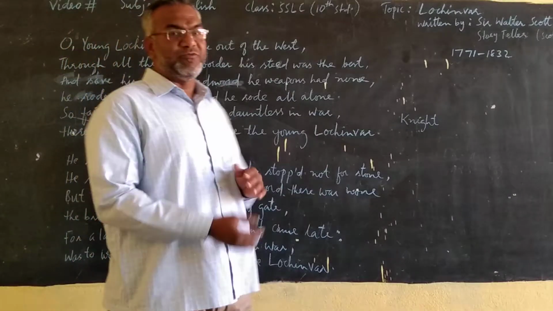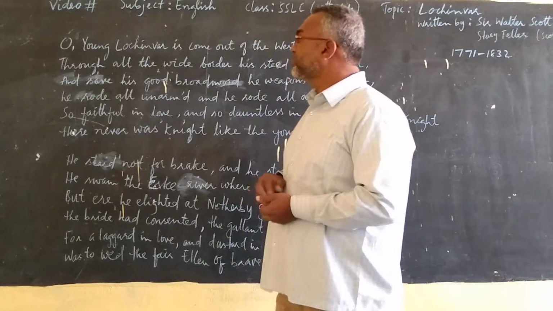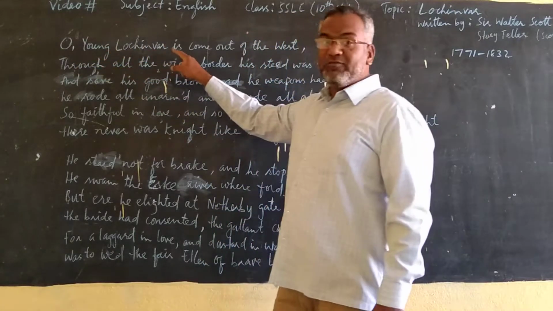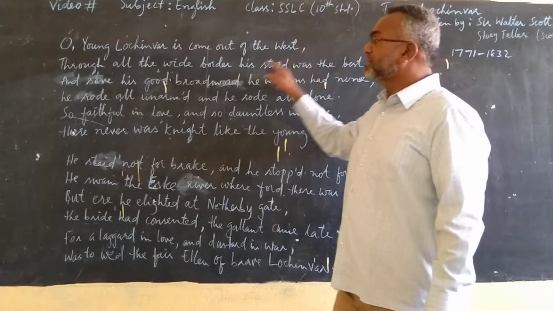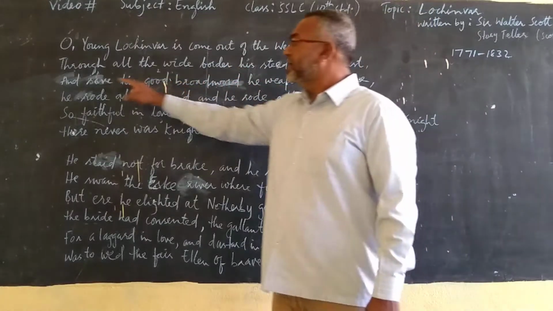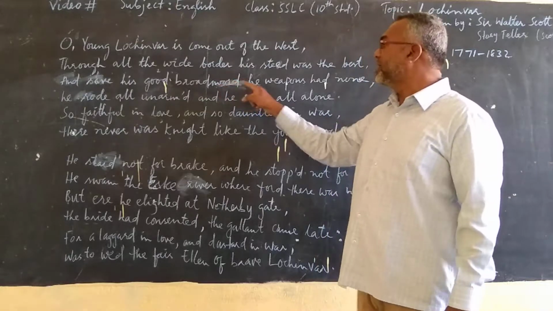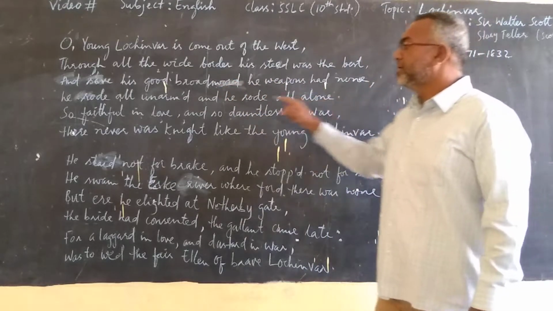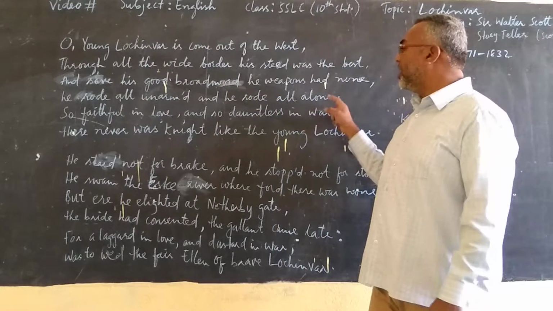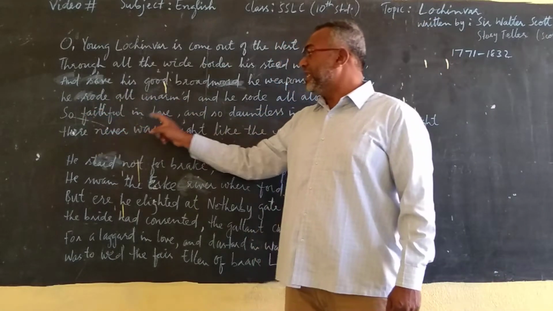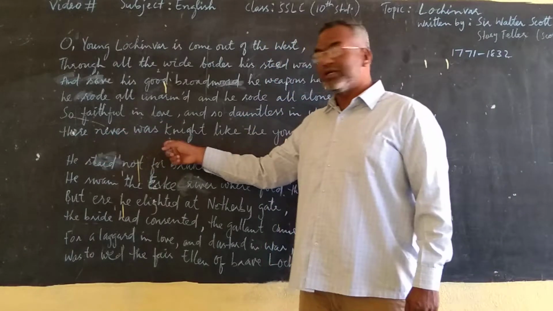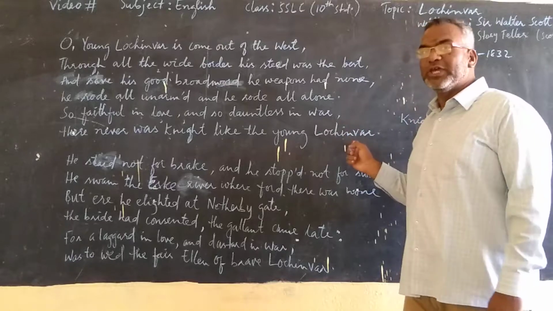Let me read the poem first. I would like to recite the poem for you. Then I will explain. The poem is like this. O young Lochinvar is come out of the west. Through all the wide border his steed was the best. And save his good broadsword, he weapons had none. He rode all unarmed, and he rode all alone. So faithful in love, and so dauntless in war. There never was knight like the young Lochinvar.